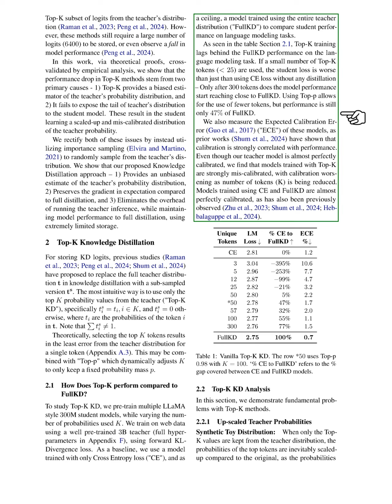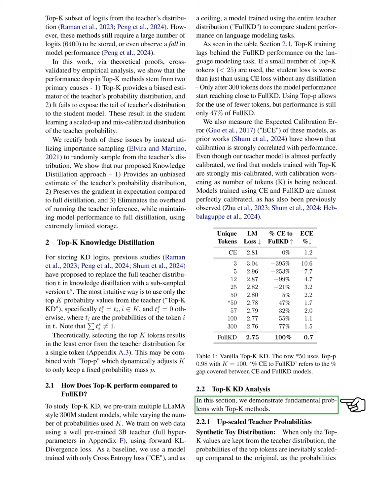Section: Top K KD Analysis. In this section, we highlight key issues with top K methods. First, when we only keep the top K values from the teacher's distribution, the probabilities of these top tokens become inflated because they need to be adjusted to sum to 1. We demonstrate this with a synthetic distribution that follows a Zipf distribution, showing similar biases found in earlier studies.